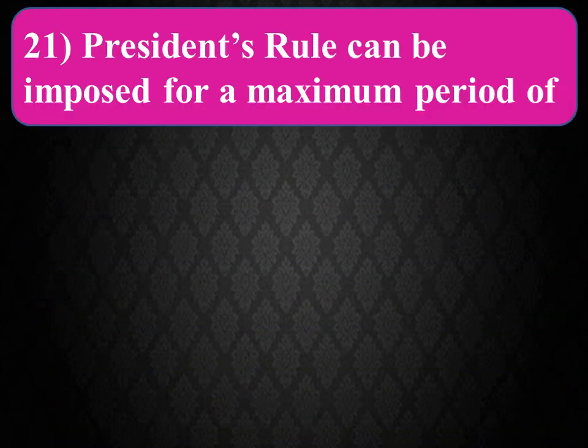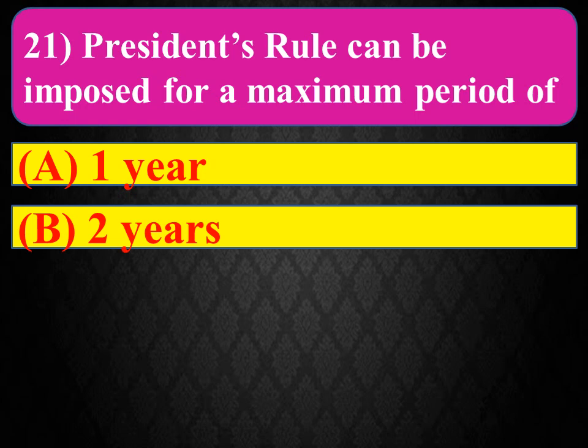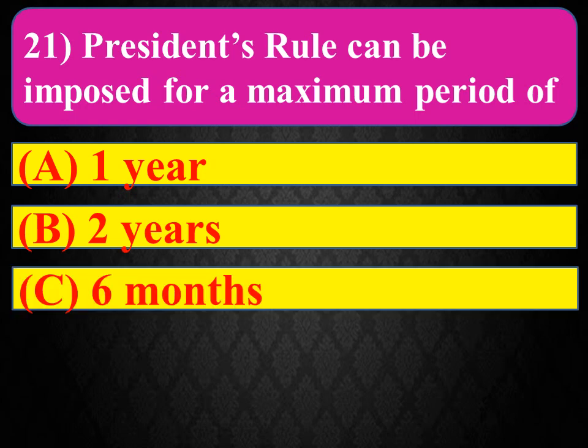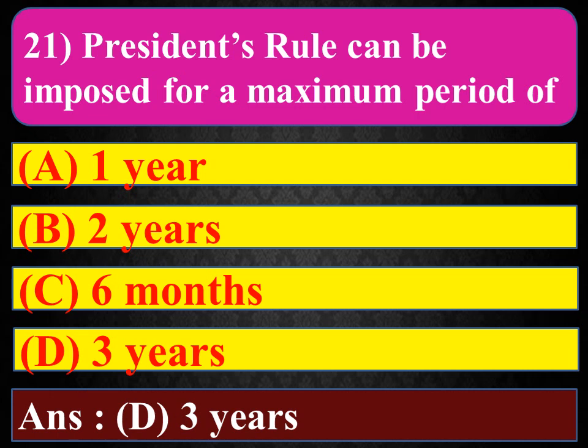21st question is, President's rule can be imposed for a maximum period of option A, 1 year, option B, 2 years, option C, 6 months, and option D, 3 years. And the right answer is option D, 3 years.